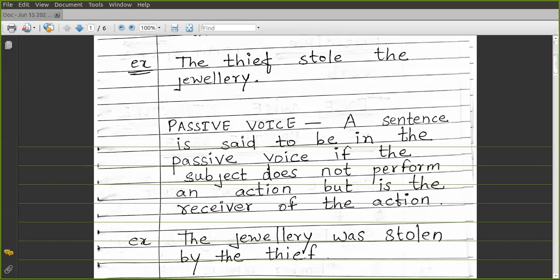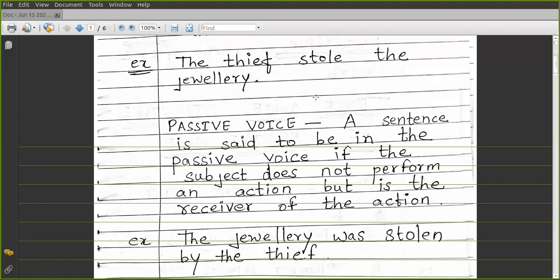Yes, ma'am. So here now if you see both these sentences, what are the changes? The thief is the subject in the first sentence. In the passive voice, it has become the object.